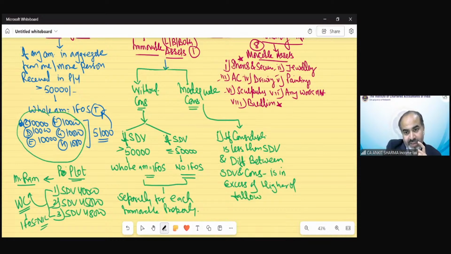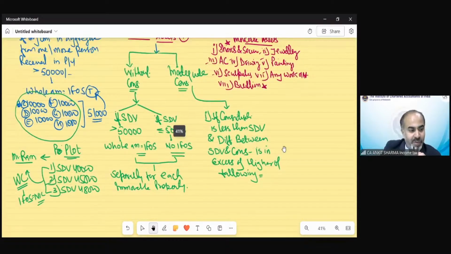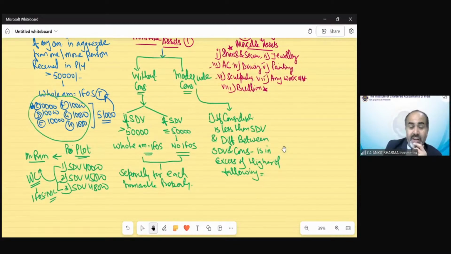This is very interesting language. So in case of inadequate consideration, the provision says that if consideration is less than SDV, of course, that would be the case of gift. Suppose the SDV is 1 lakh rupees and consideration is 80,000. Then there would be a gift case.